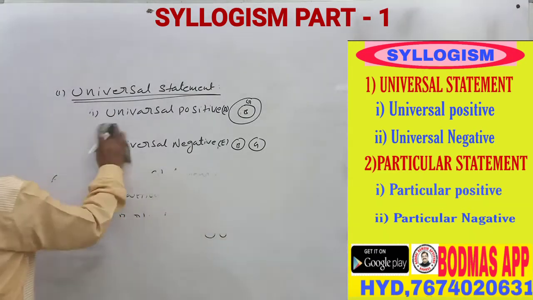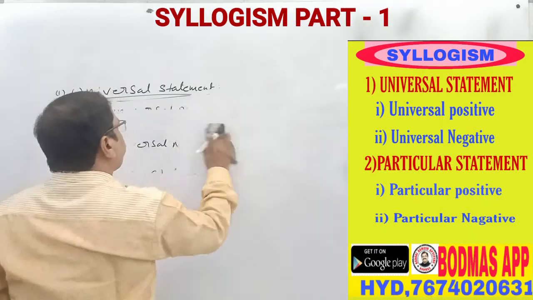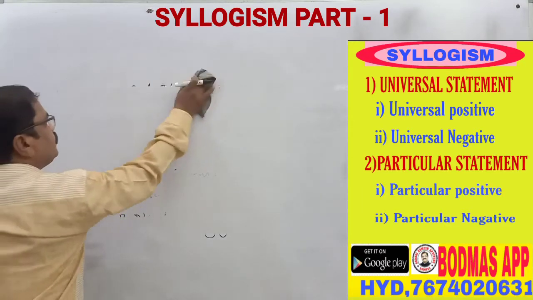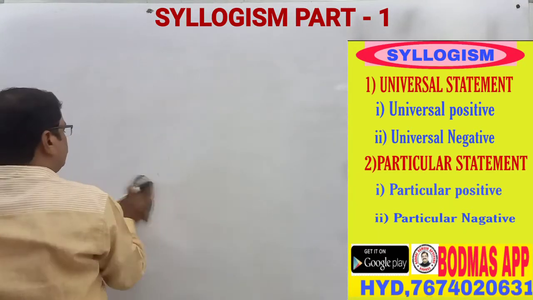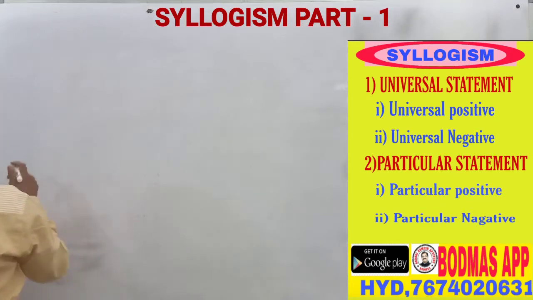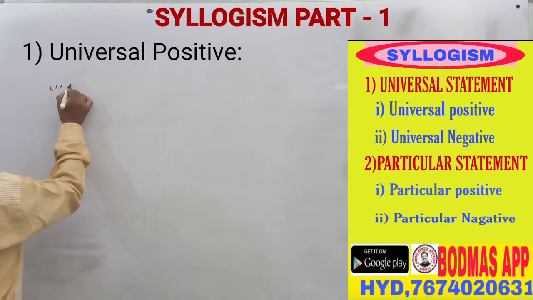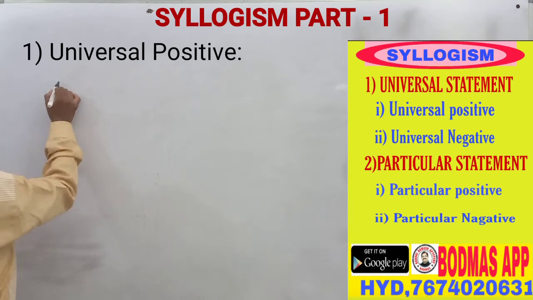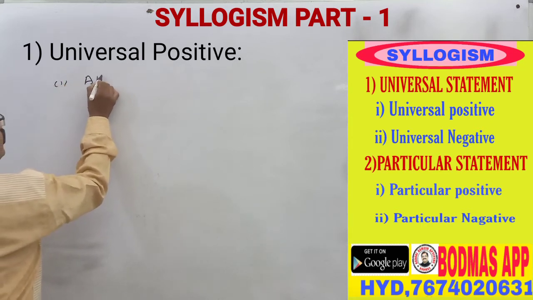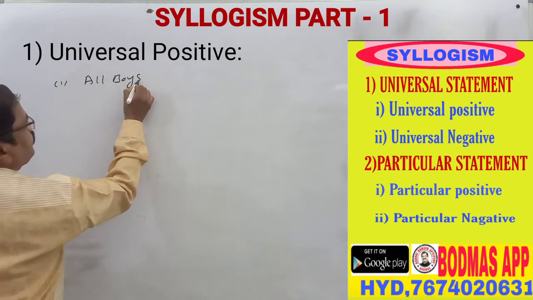Now we have to learn the different types. The universal positive first statement is: all boys are girls.